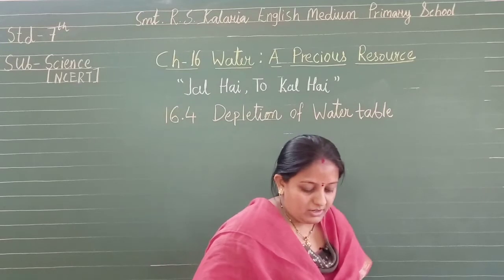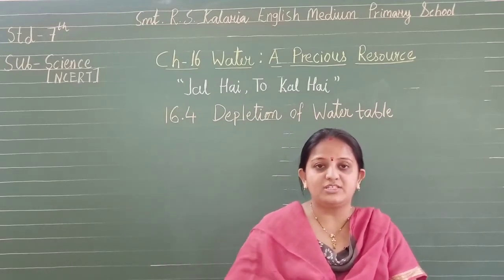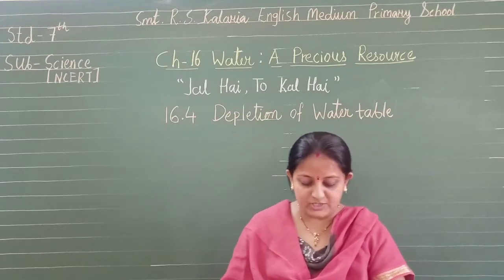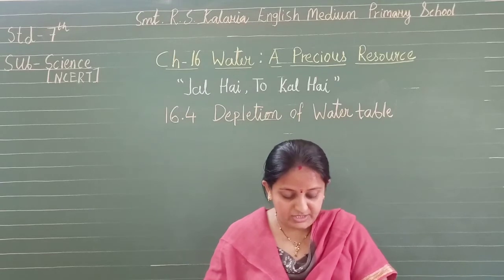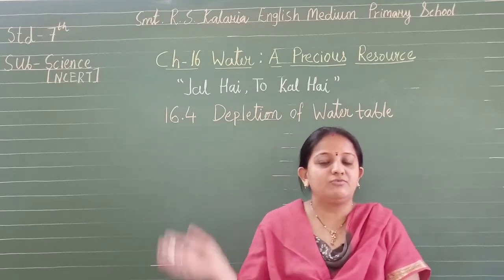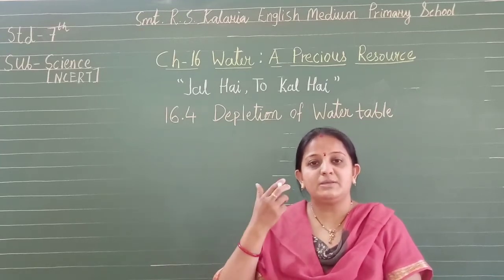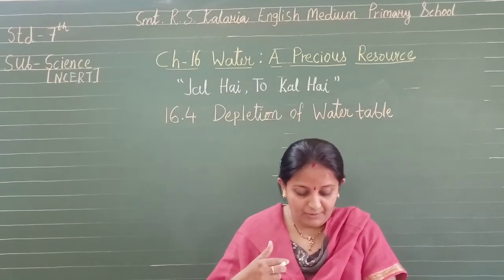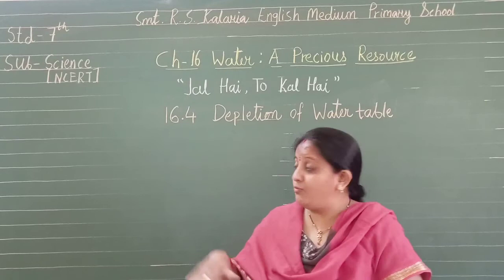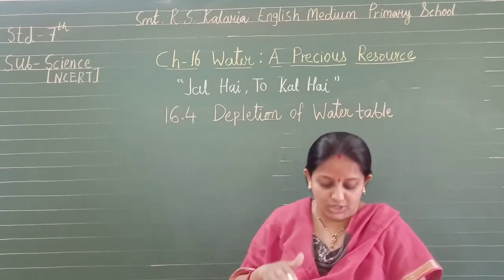Now water drawn from the underground gets restored by the seepage of rainwater. वो rainwater से seepage होता है, store होता है. The water table does not get affected as long as the water drawn is replenished by the natural process. जब तक पानी वहाँ पे natural process से replenished होता है, rain water seeps into the ground easily, तब तक हमें water table में से पानी मिल रहा है. Now however water table may go down if the water is not sufficiently replenished. ये water table का भी पानी कम हो सकता है if it is not replenished by a natural process.